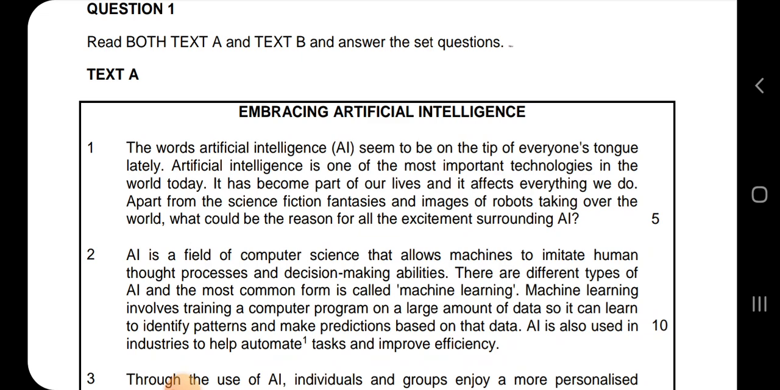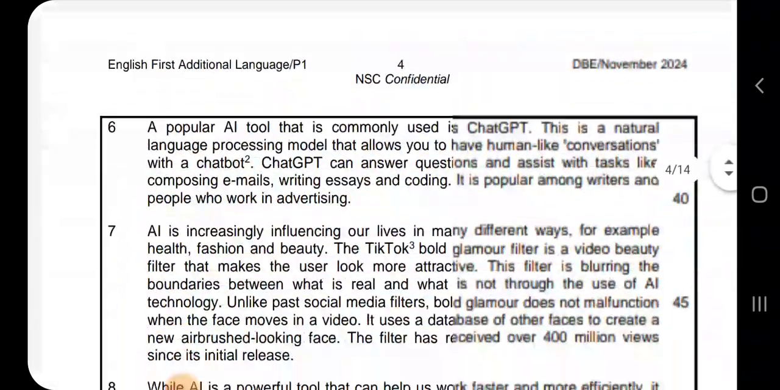AI is a field of computer. Okay, there are different types of AI. Machine learning involves training computers on a large amount of data, so it can learn to identify patterns and make prediction based on the data. AI is also used in industries to help automate tasks and improve efficiency.